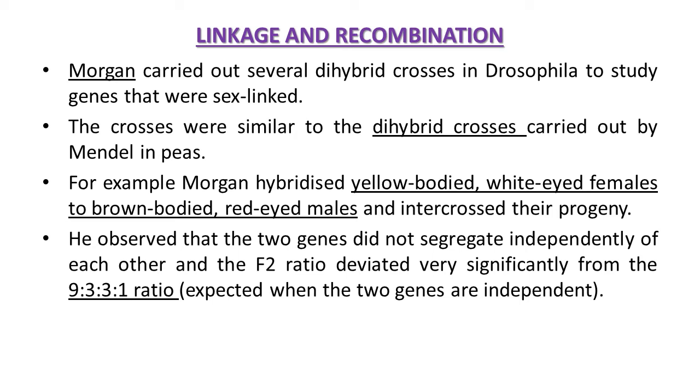He observed that the two genes did not segregate independently of each other, and the F2 ratio deviated very significantly from the 9:3:3:1 ratio, which is actually the expected ratio during Mendel's dihybrid cross. So, Morgan conducted this experiment on the Drosophila fly.